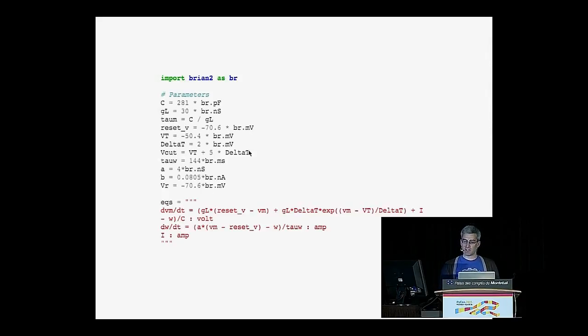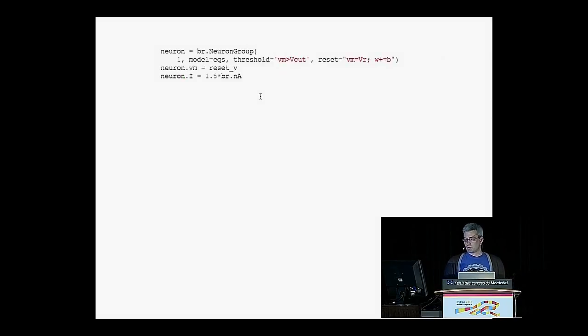Up here, we're just defining a bunch of parameters, and this shows off another nice feature of Brian, which is that it explicitly tracks the units associated with these parameters. So this reset voltage, for example, is negative 70.6 millivolts, which is very important for validation of models, making sure that you're doing the right thing.